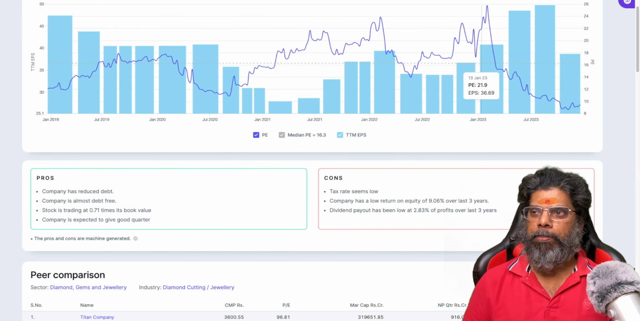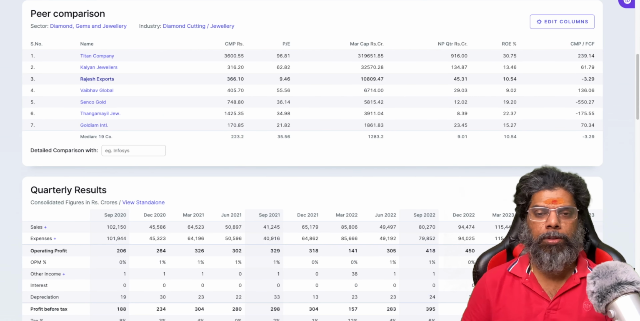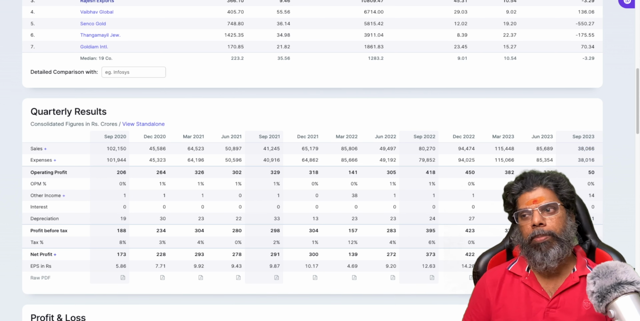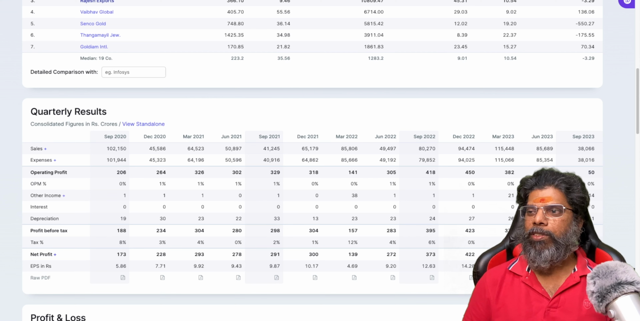If you go to see the PE chart, you can see how it is performing. So this is the reason I keep on telling you to do some fundamental analysis. If you see sales and expenses, they increase, then again decrease. But another thing is, if you see expenses, it's almost the same. Your sales and expenses are almost the same. Then how will you get a profit margin, operating profit? Where will you get operating profit? If you see, 334, now it is 50.